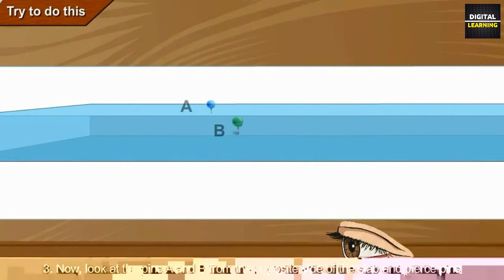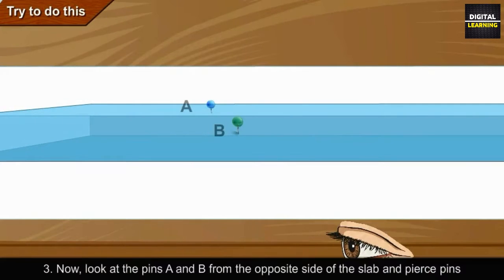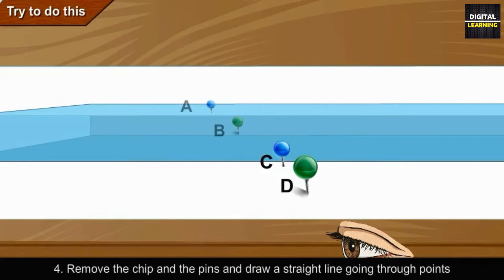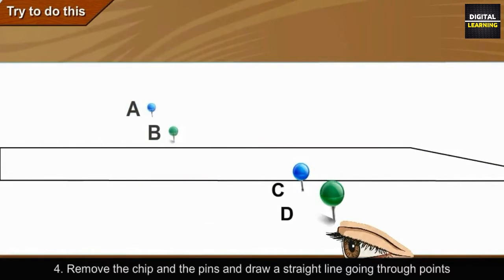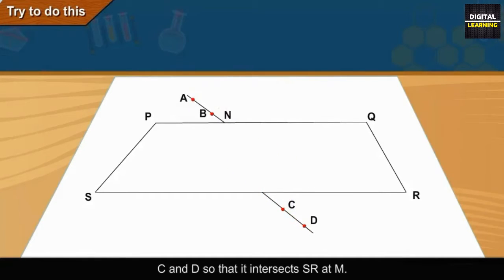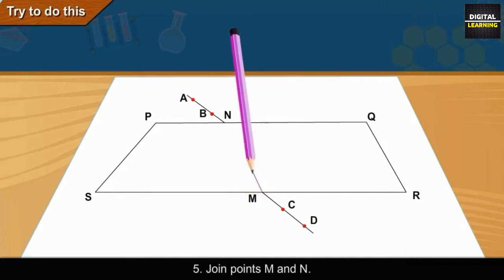Now look at the pins A and B from the opposite side of the slab and pierce pins C and D vertically so that the images of A and B are in line with C and D. 4. Remove the slab and the pins and draw a straight line going through points C and D so that it intersects SR at M. 5. Join points M and N.